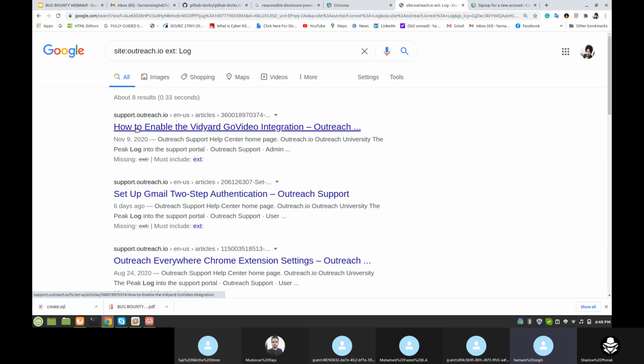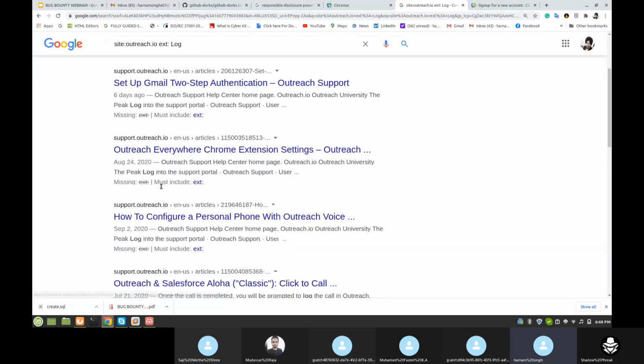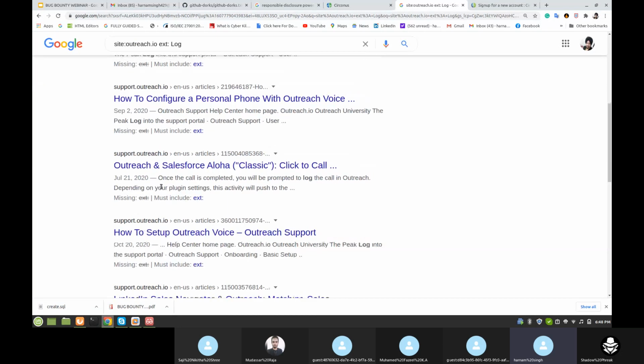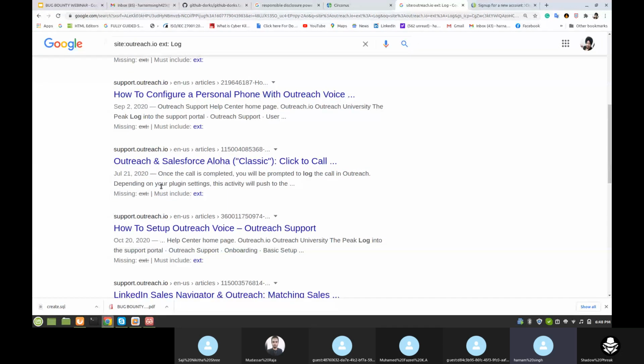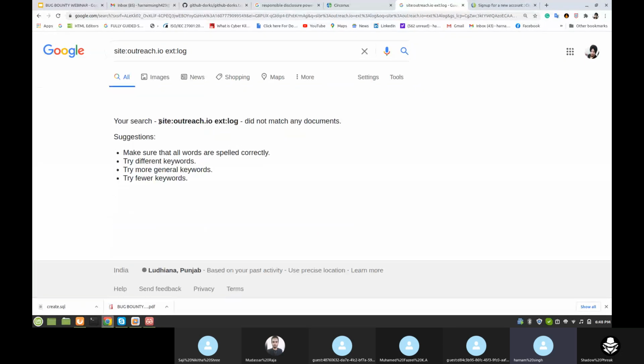How to enable the... Yeah, this means there is a log file that is not enabled, it's disabled, and this is not for public, so we can't access the log file here.